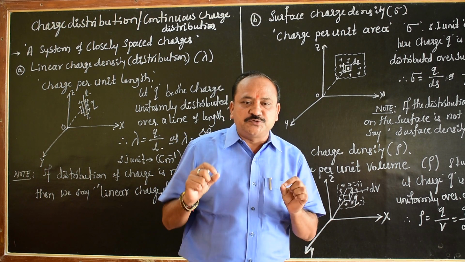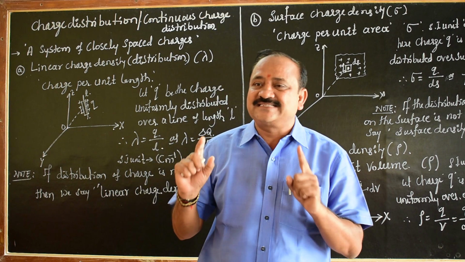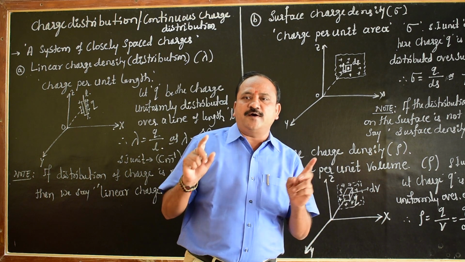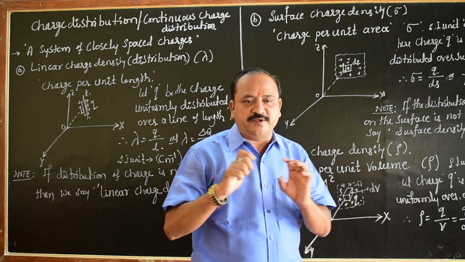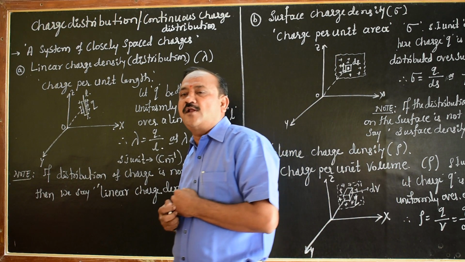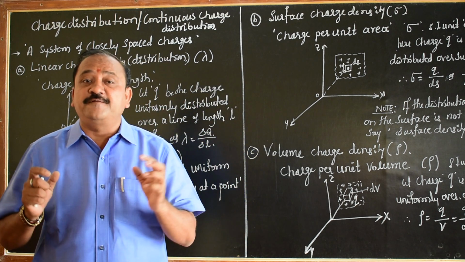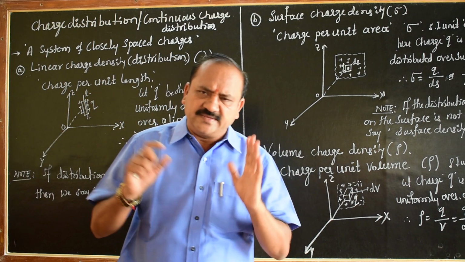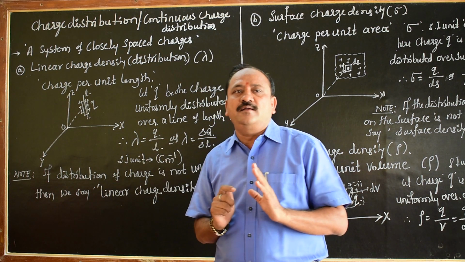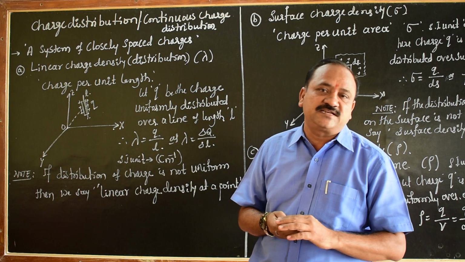The charge distribution depends on the shape of the body. If the shape of the body is uniform, the distribution of electric charge will be uniform. If the shape of the body is non-uniform, the distribution of electric charge will be non-uniform. This is the basic concept, with reference to how electric charges are distributed.